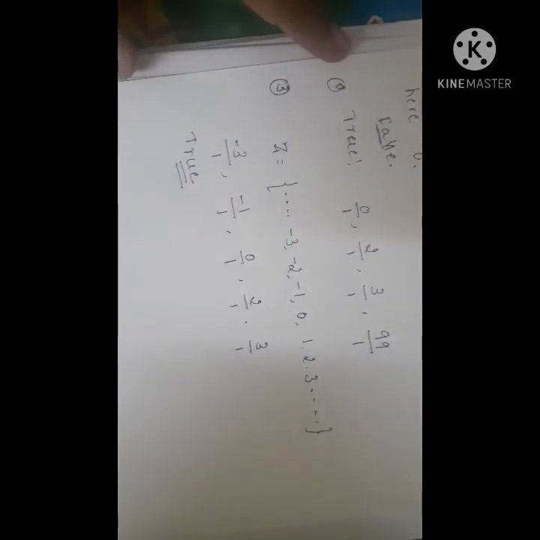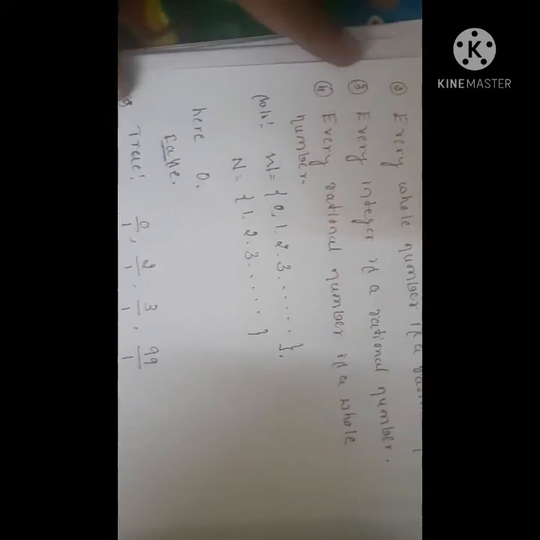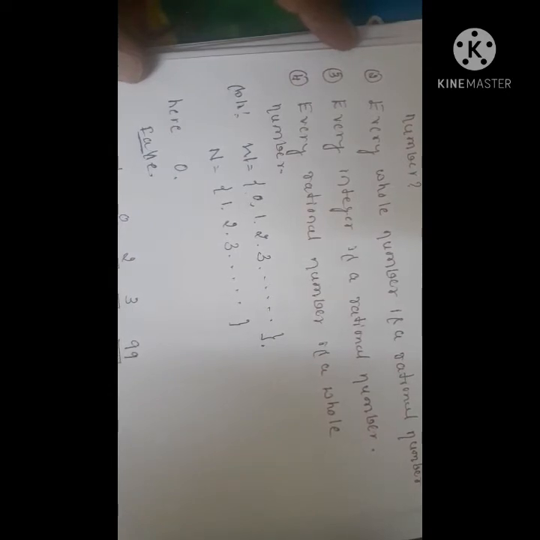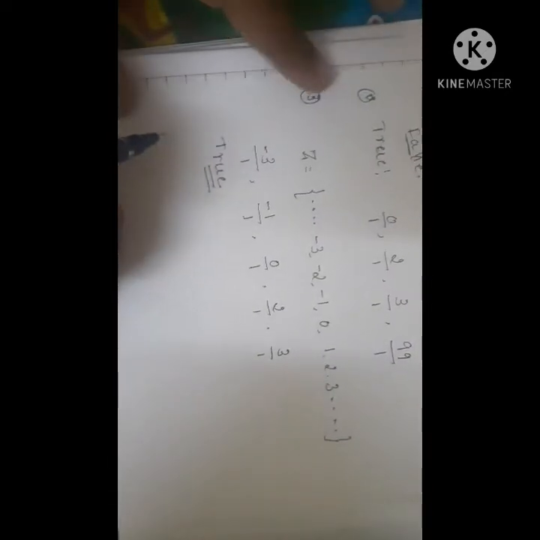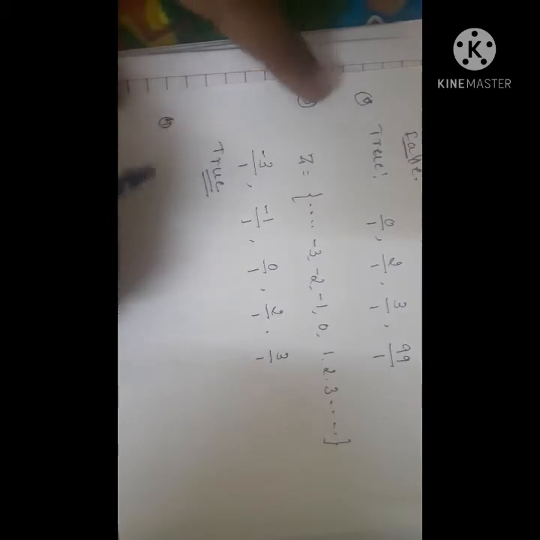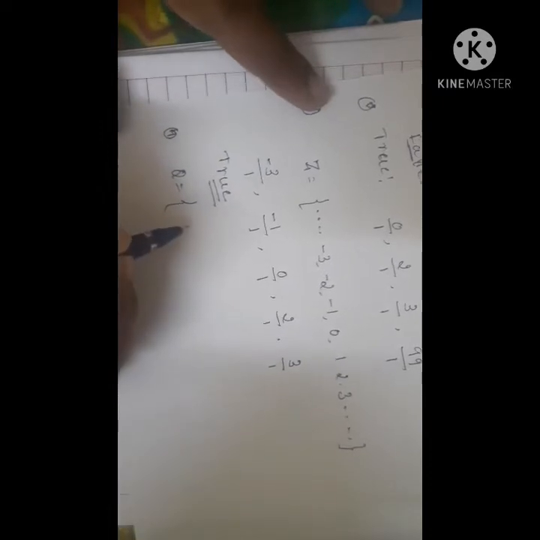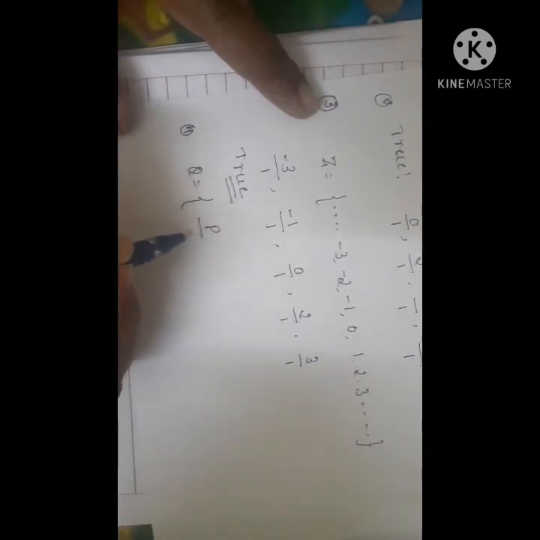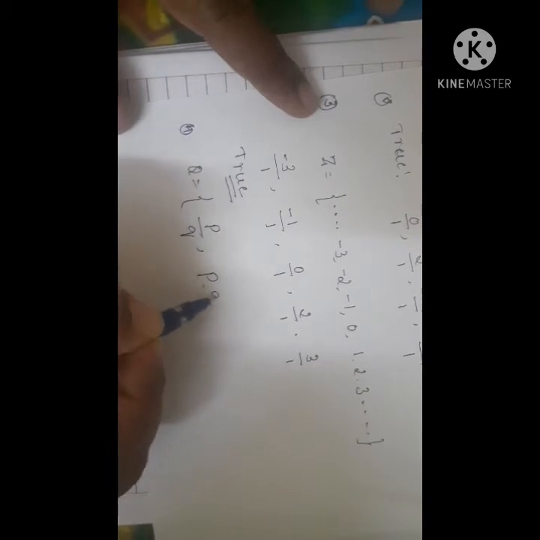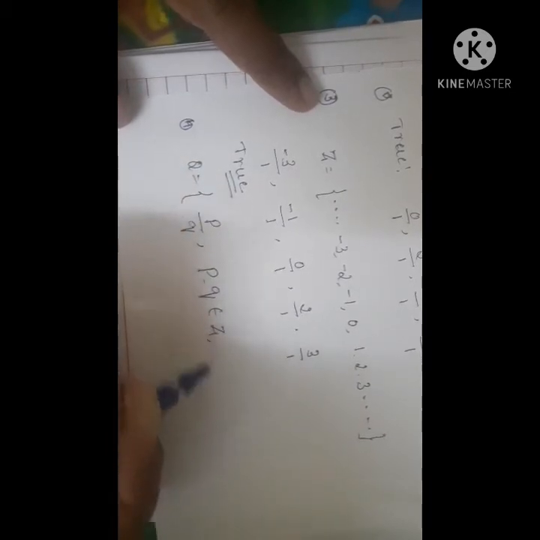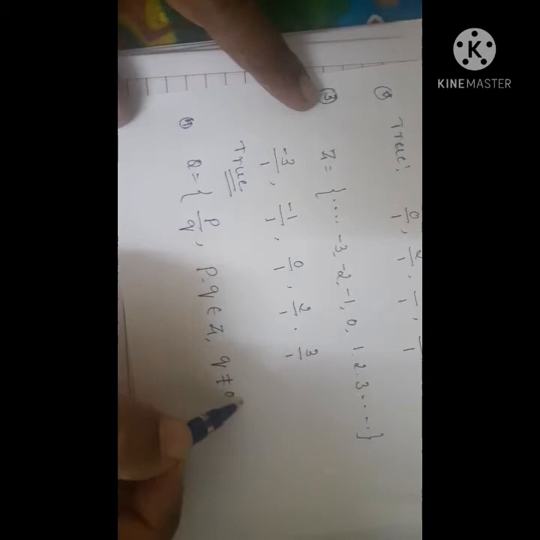Right. Now come to the fourth statement. What does the fourth statement say? Every rational number is a whole number. To check this, I will write the set of rational numbers. What is the set of rational numbers? Any number which can be expressed in the form of p upon q, where p and q belong to the set of integers and q is not equal to 0.